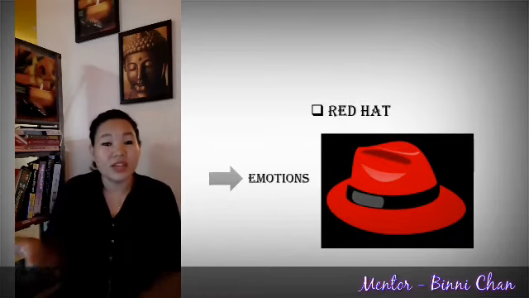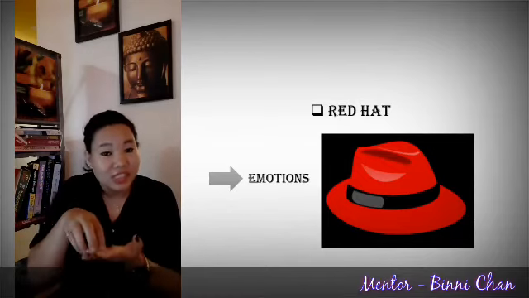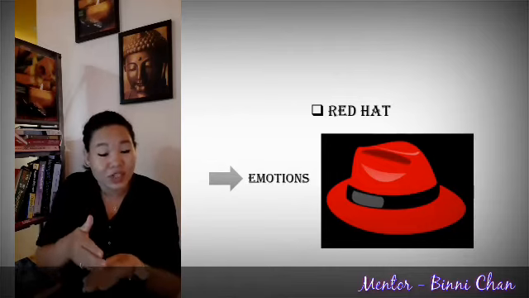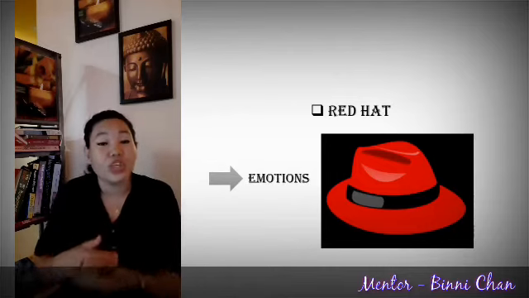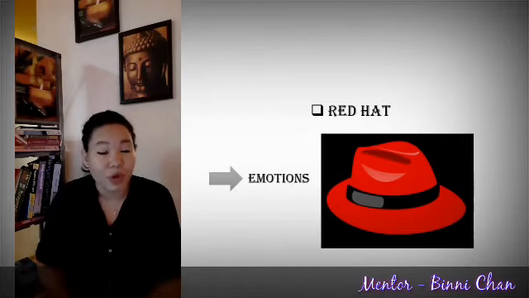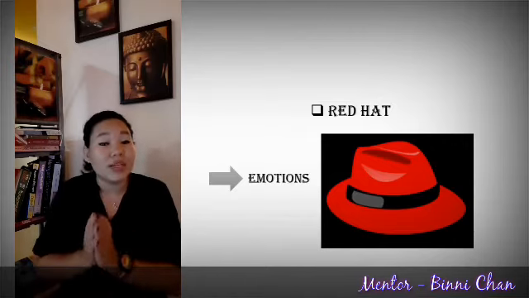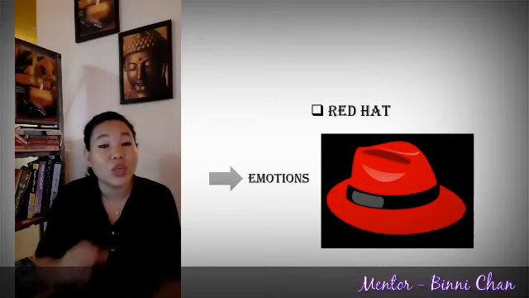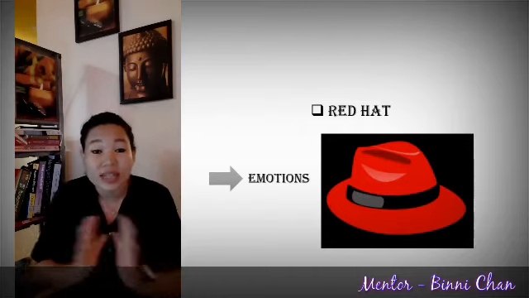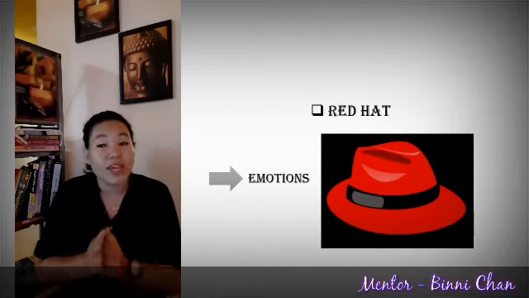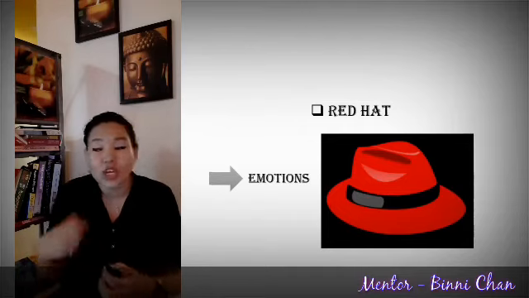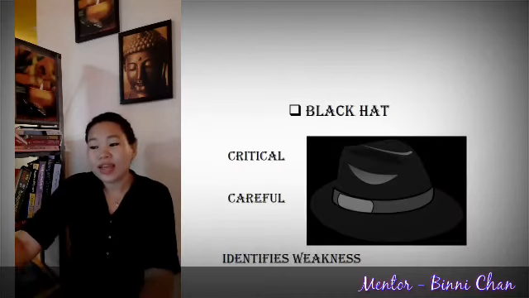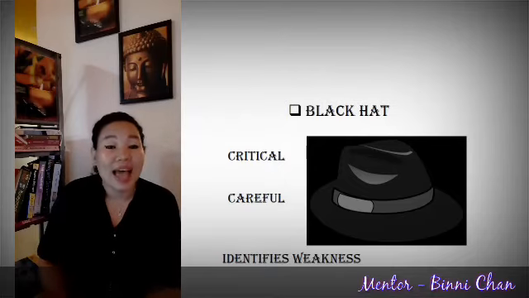So the meaning here is, when you take a certain decision, you will have to undergo all this process or all these stages. So under each stage you need to wear a different type of hat, alright, and the type of hat will depend on your problem. Okay, it's not like this is the sequence and you will have to follow the sequence. It's nothing like that. Based on your problem, based on your problem solving ability, you will have to wear these caps. Alright, the next cap is your black hat.